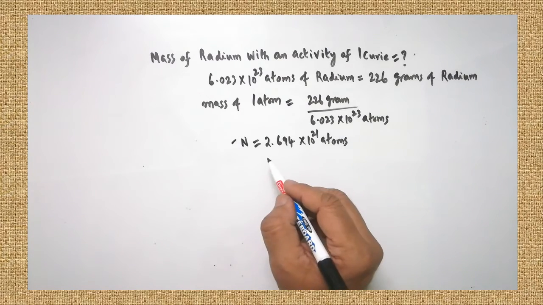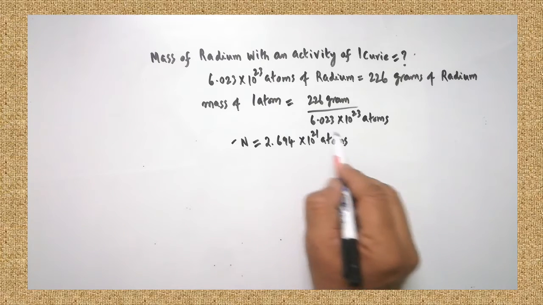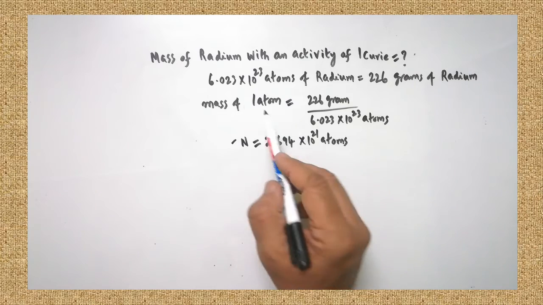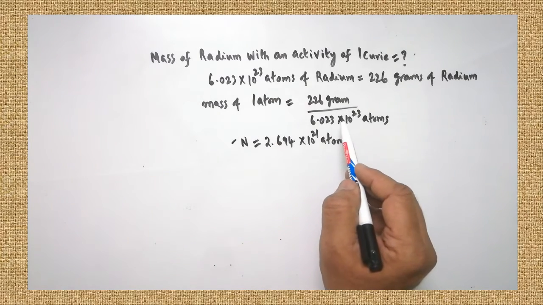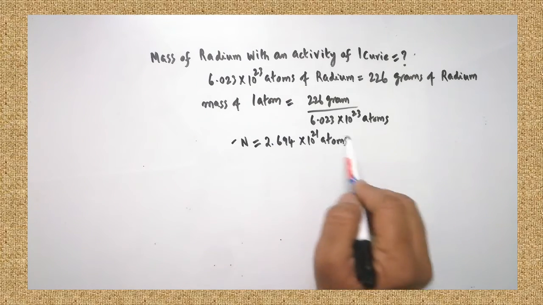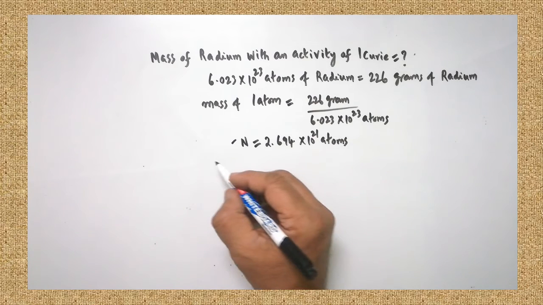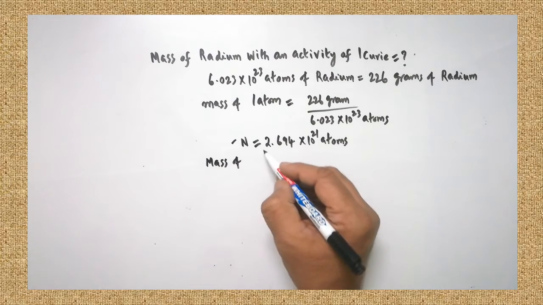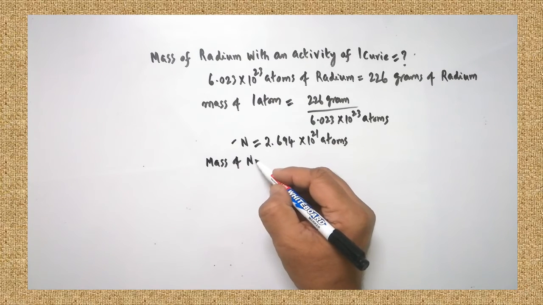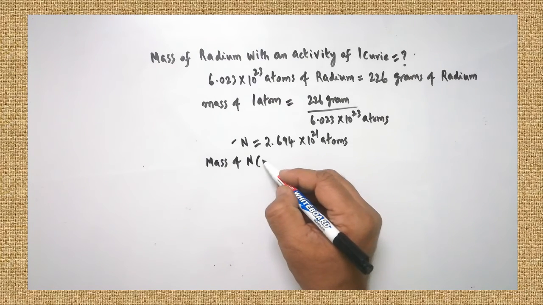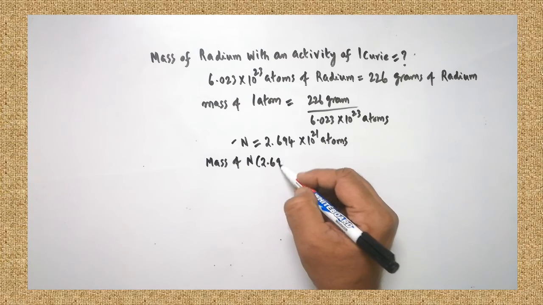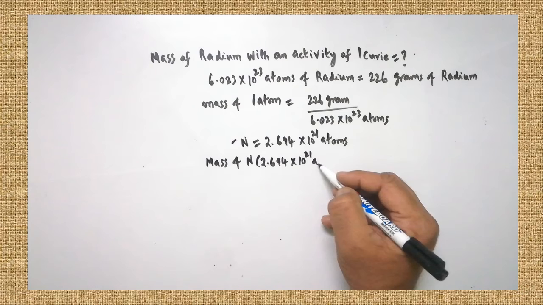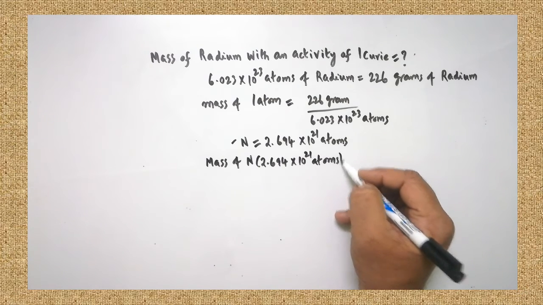This many atoms must be converted into mass. The mass of one atom is this much. The mass of this many atoms, how will you calculate? Very easy. The mass of N number of atoms, N meaning 2.694 into 10 to the power of 21 atoms, is to be calculated.